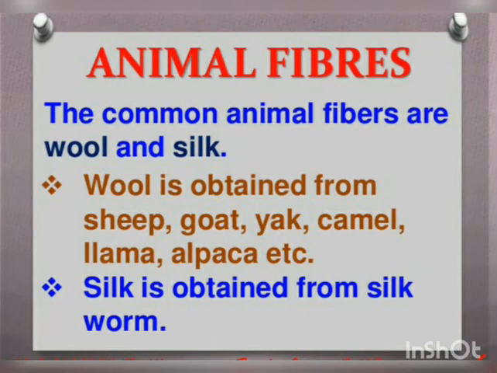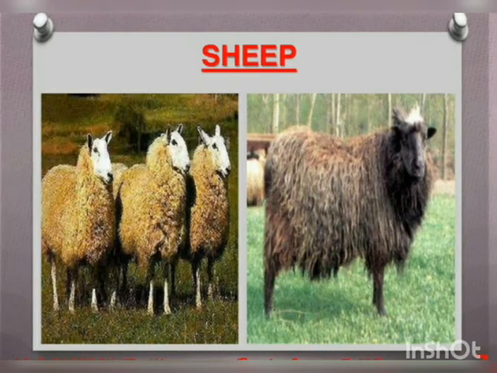Now, animal fibers. The common animal fibers are wool and silk. These are what we commonly find in the market. Wool is obtained from sheep, goat, yak, camel, llama, and alpaca. These are some wool yielding animals. So we get the wool from these animals. And silk is obtained from the silkworm. We are going to learn this in detail in this lesson.